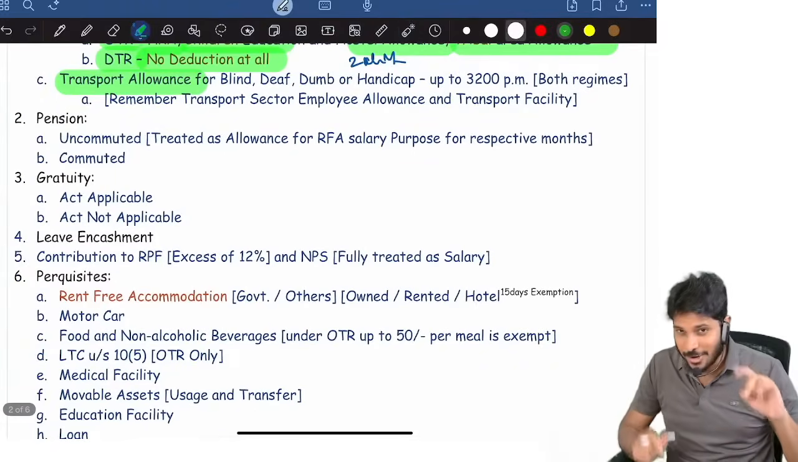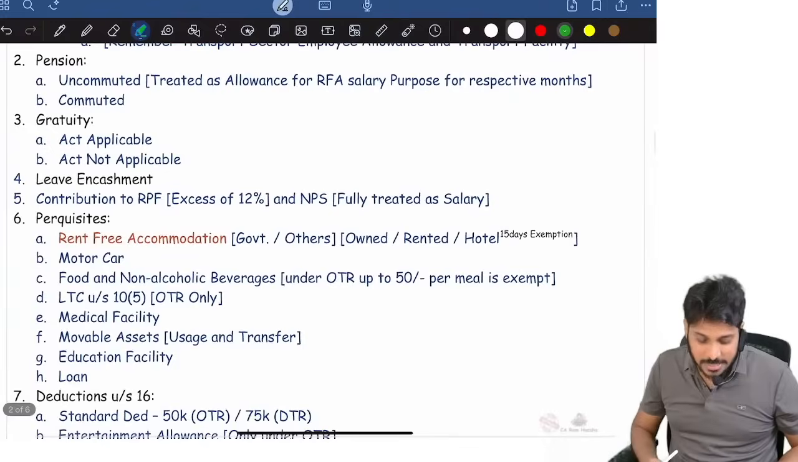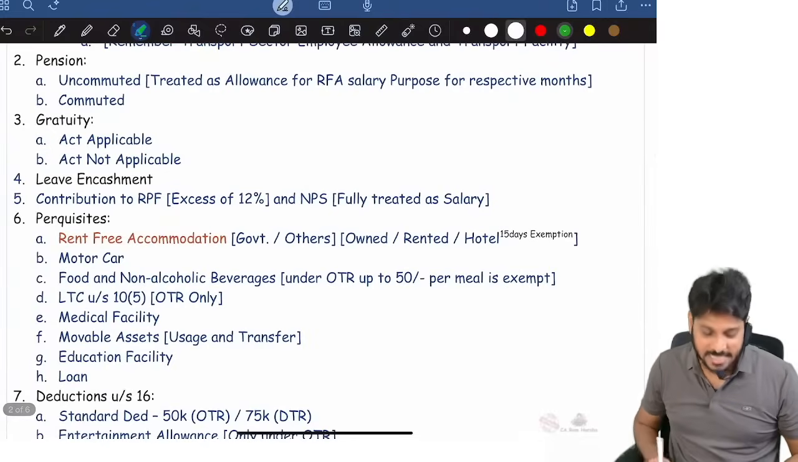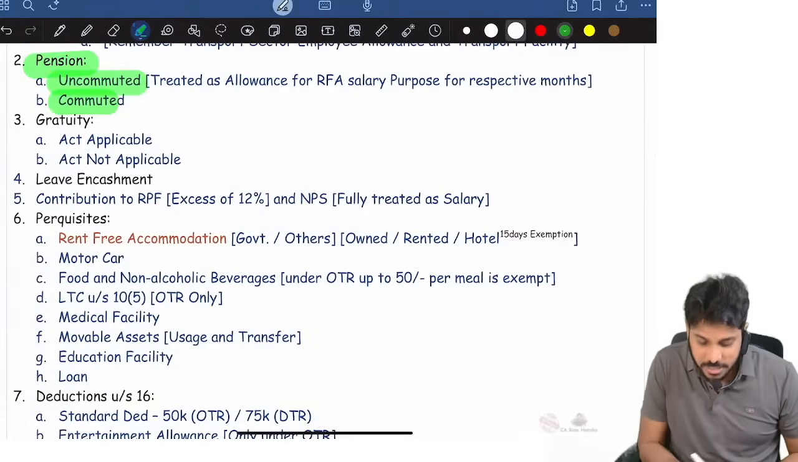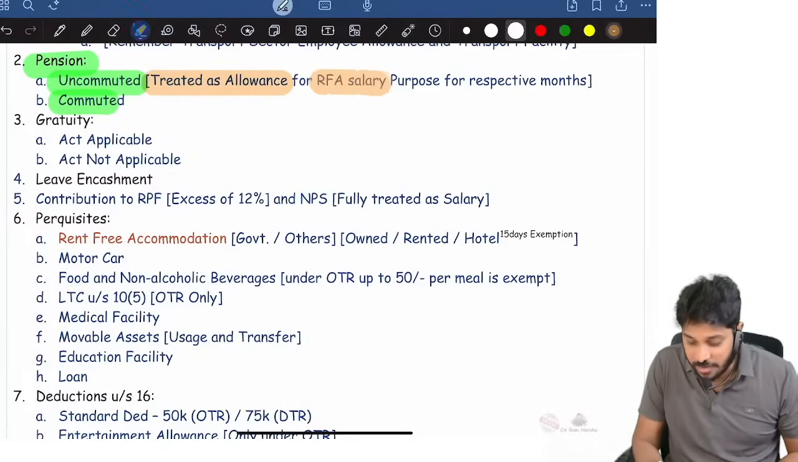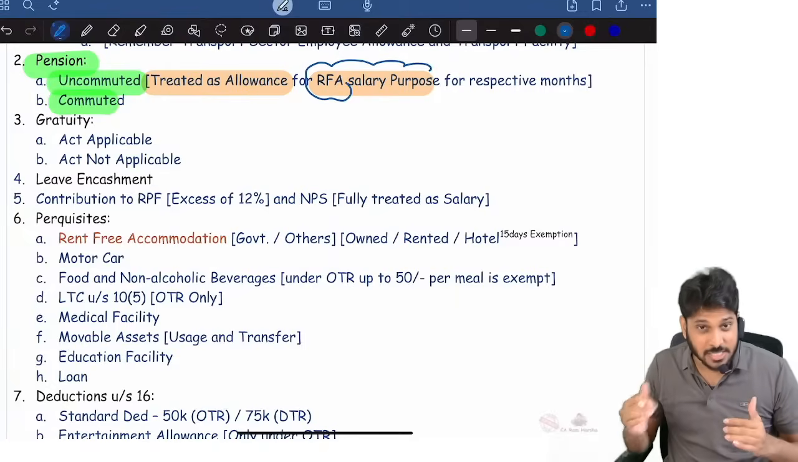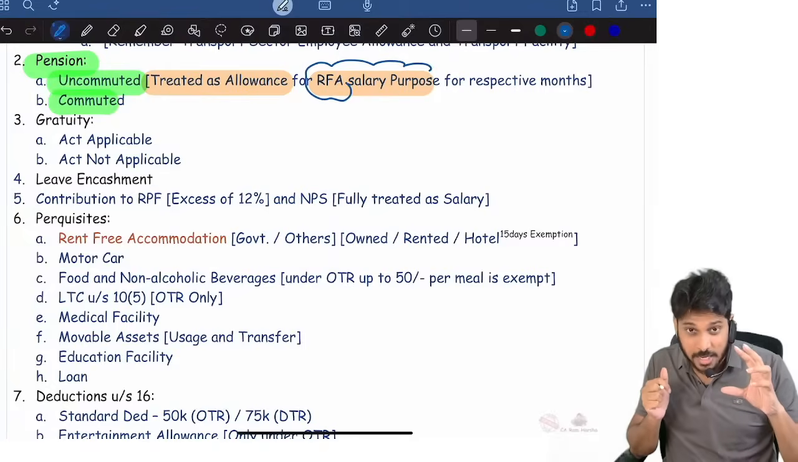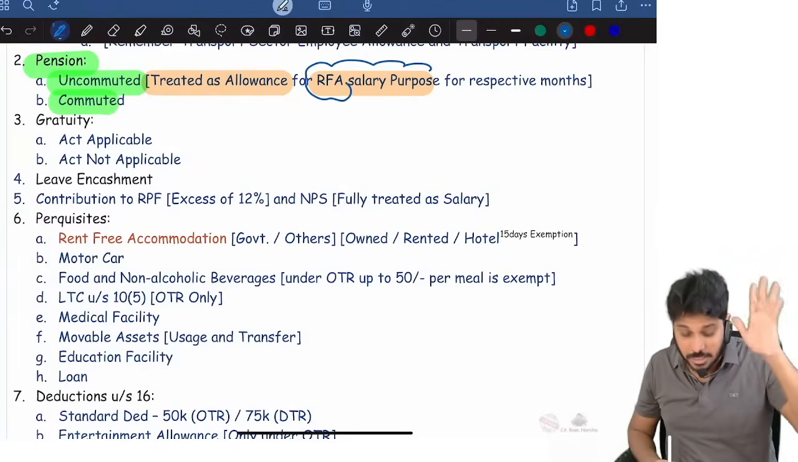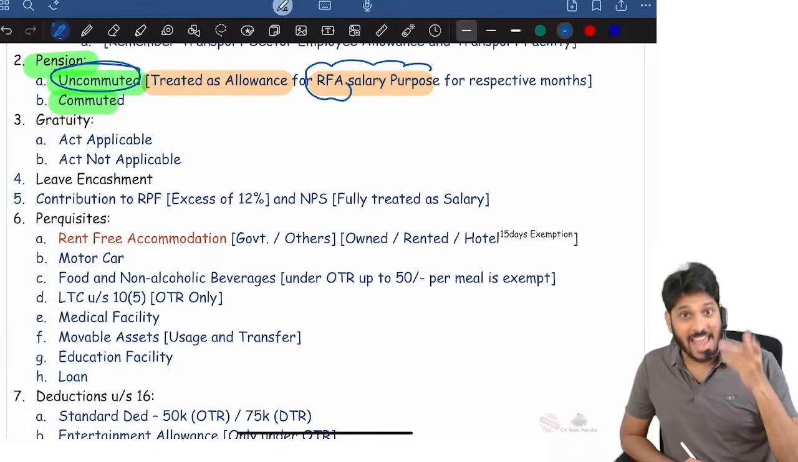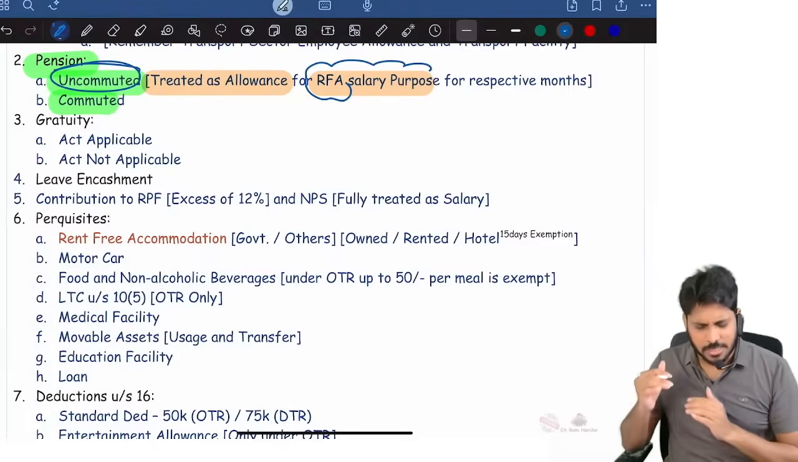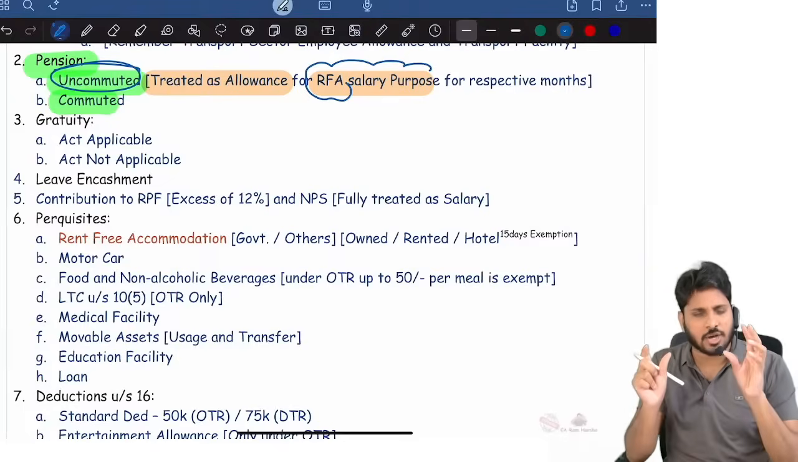I hope now you are clear on allowances part, right? Now let's discuss a few more important topics in salaries. Pension. Pension is two types: uncommuted pension and commuted. You see, uncommuted, I will treat it as allowance. For salary purpose, in rent-free accommodation, salary definition is there, right? As per that, for the purpose of RFA computation, uncommuted pension is also treated as allowance.